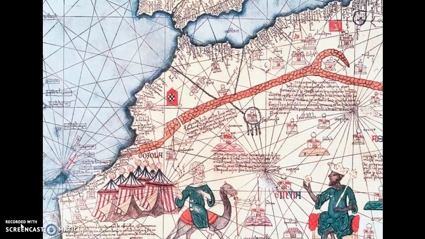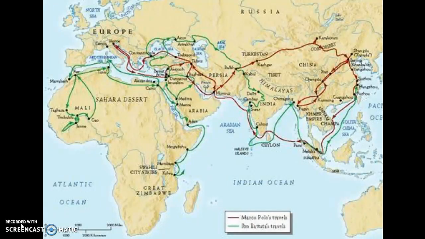Mansa Musa's friend was Marco Polo. Marco Polo was depicted in this picture. He was a trader and an explorer, and Mansa Musa was the king in this picture, and Marco Polo is the one on the camel. Okay, these are just some of Marco Polo's travels that you should be familiar with as an important person from this unit. Mansa Musa and Marco Polo.